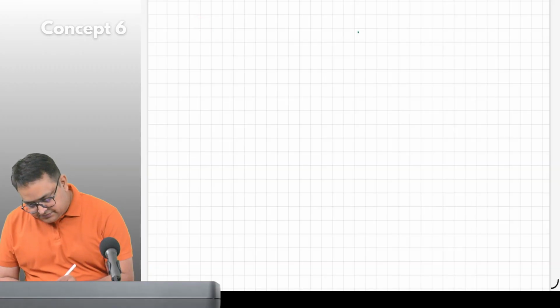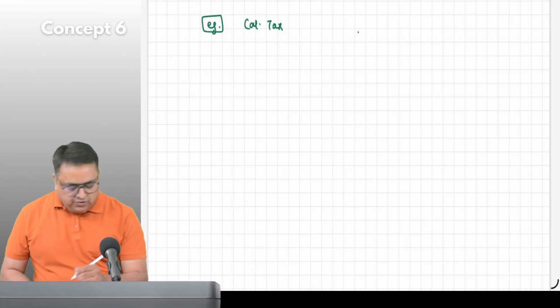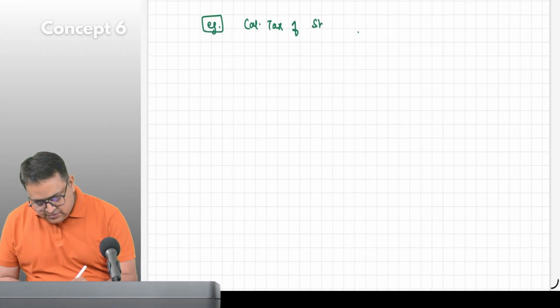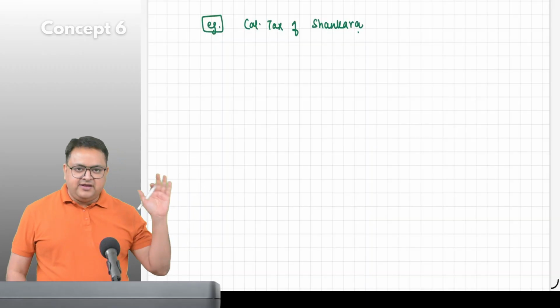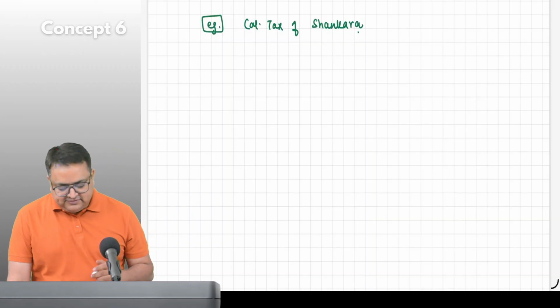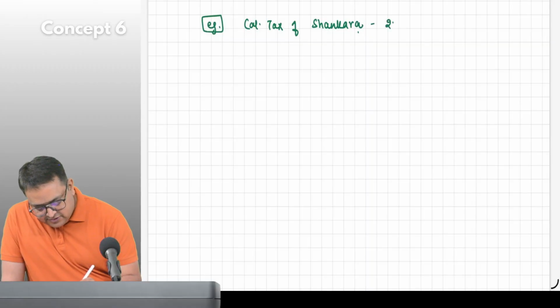Example. Calculate tax of Shankara Narayan. So we are calculating his tax for the year 25-26.